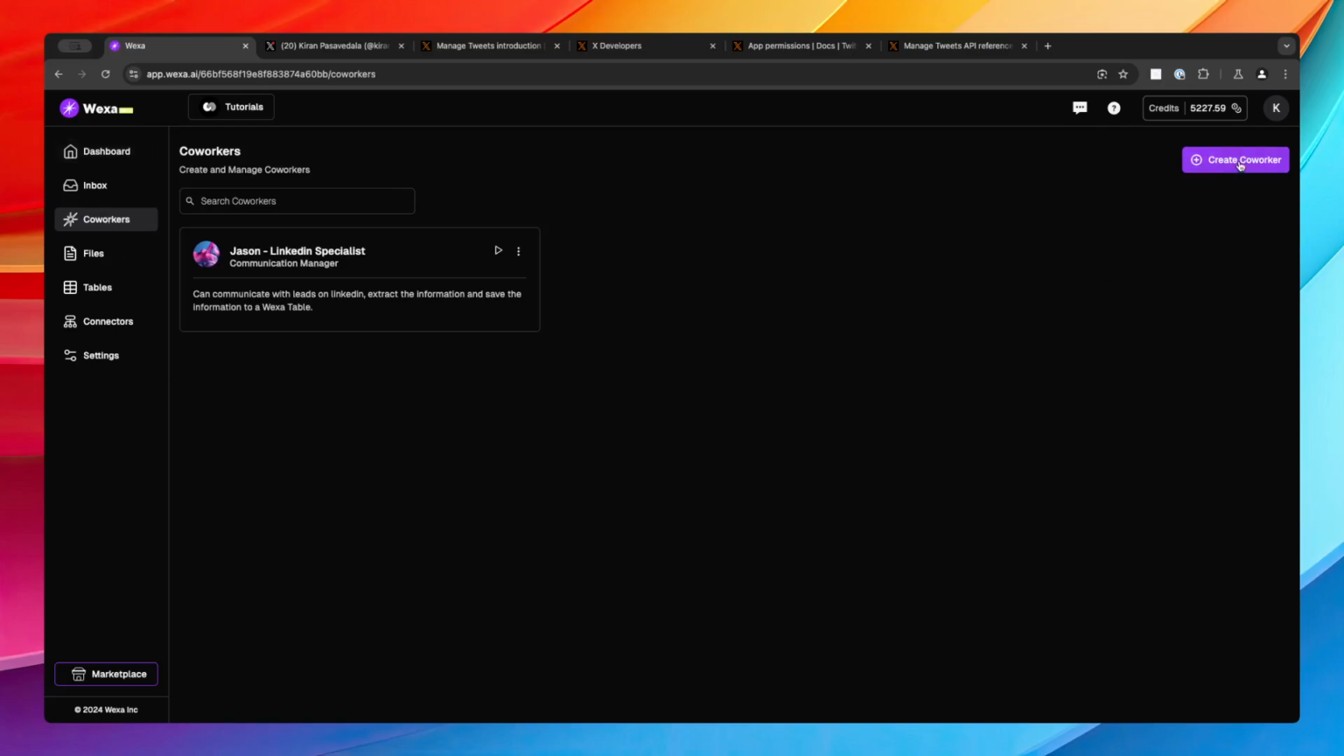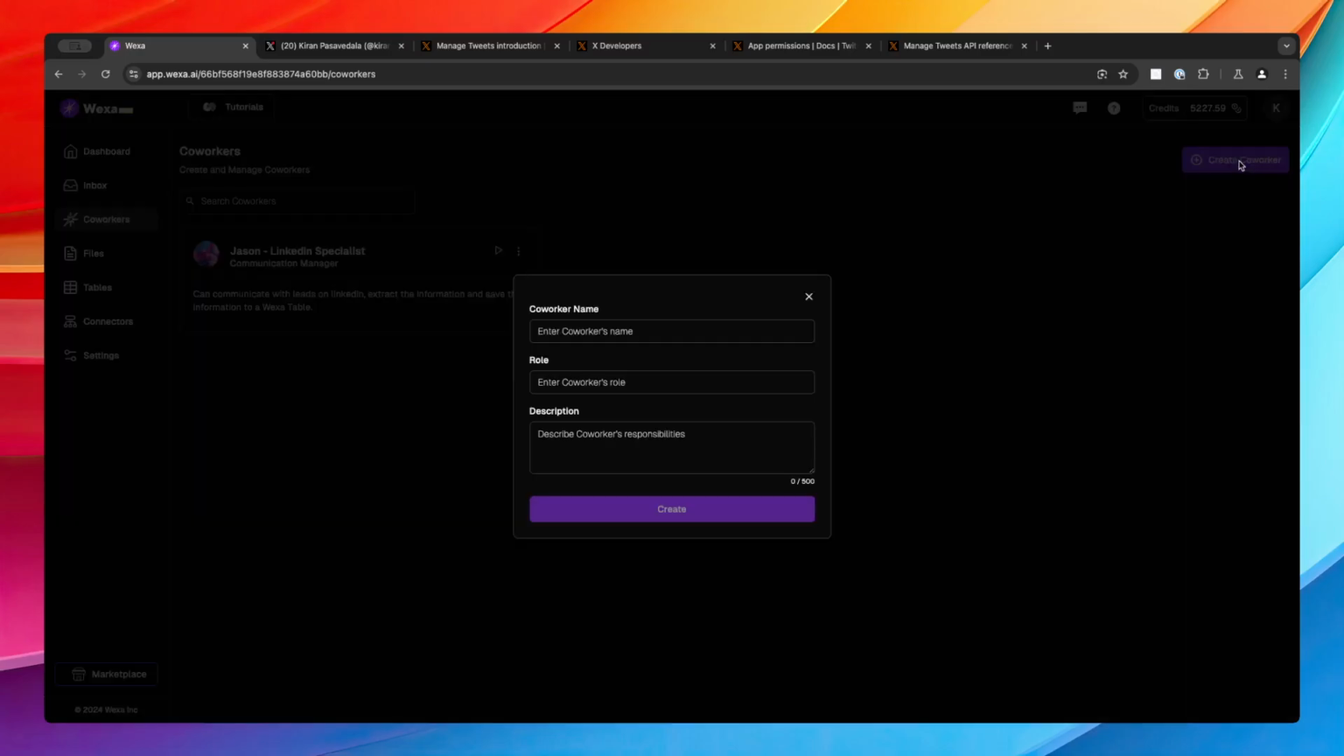Just click on create coworker, and it's going to ask you for a coworker name, role, and description. Coworker name is something you want to call your coworker. It could be a humanized name or any name you would like to provide. Role is the role you want to give the coworker, and description is how you describe your coworker. These three fields are pretty important, so now let's start filling in the information.